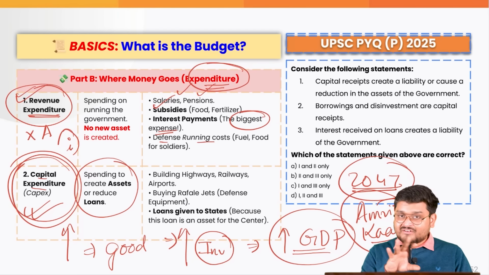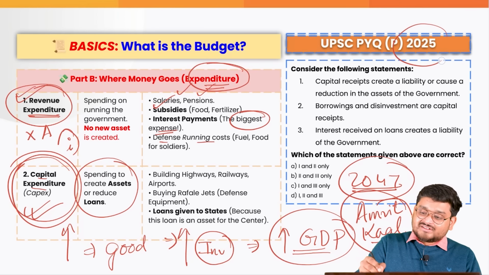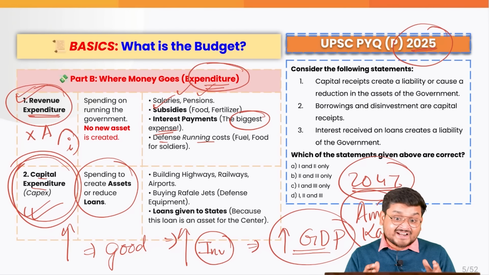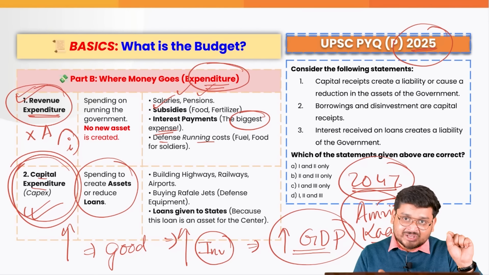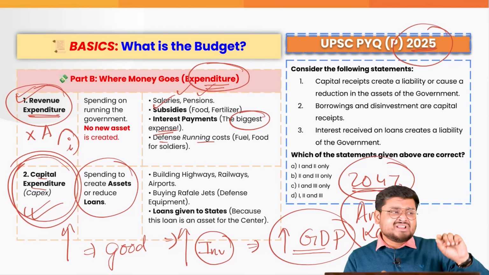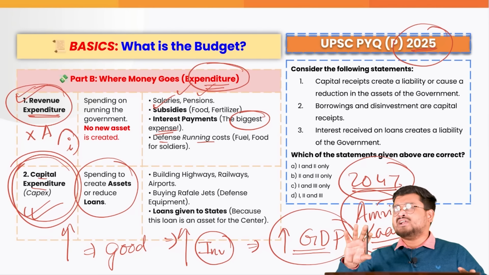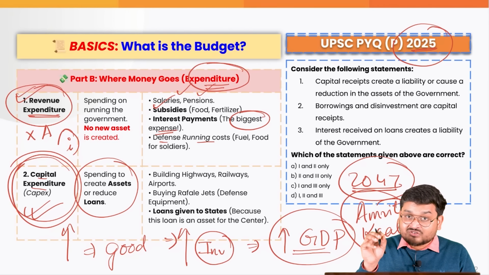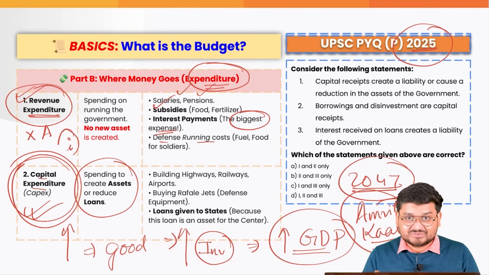Now, whatever we have covered till now can be summed up in this 2025 prelims PYQ, and that is why I go into so many basics, because the basics are the most crucial points where the UPSC examiners attack while asking you questions, right? It is not the various hard statistics or the various detailed government initiatives that they focus on in most of the questions. It is actually the absolute basics that they focus on.